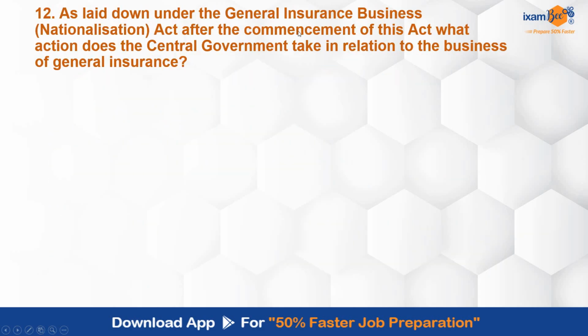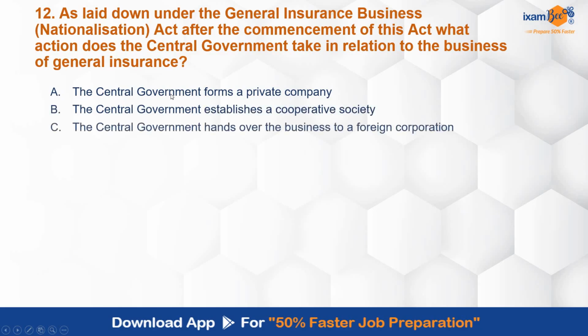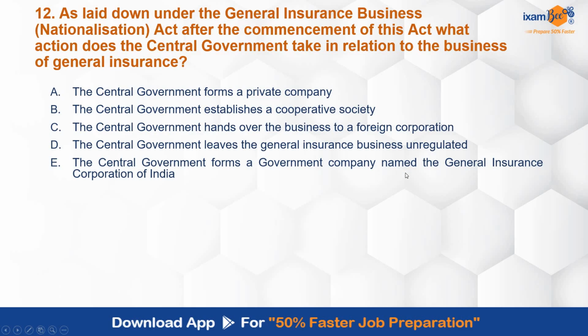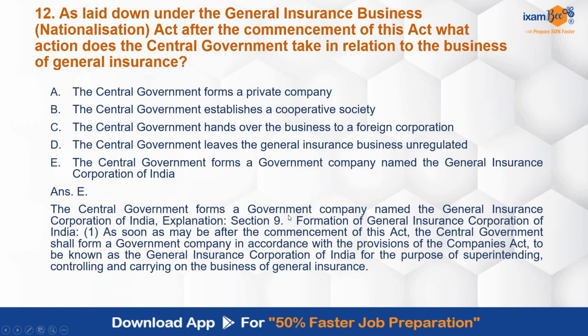As laid down under the Act, after the commencement of this Act, what action does the central government take in relation to businesses of general insurance? Central government forms a private company, it establishes a cooperative society, hands over the business to a foreign corporation, leaves the general insurance business unregulated, or forms a government company named the General Insurance Corporation of India. Correct answer is E, that the central government forms a government company which is named as the General Insurance Corporation of India. This is covered under Section 9, Formation of General Insurance Corporation of India. Clause 1 covers this point.